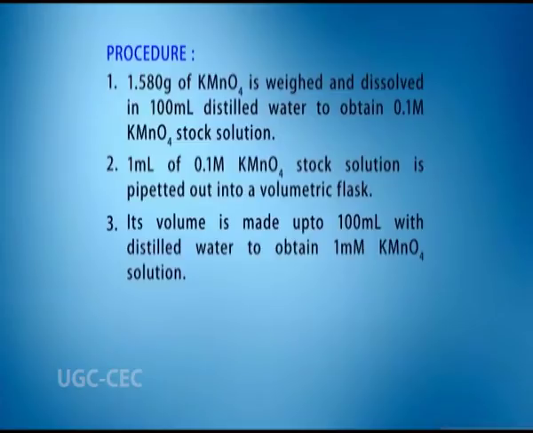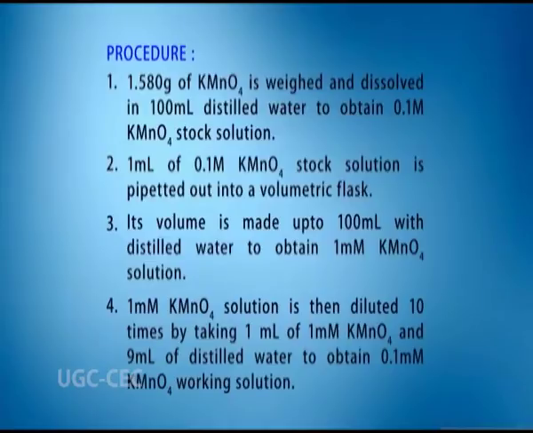Its volume is made up to 100 ml with distilled water to obtain 1 millimolar potassium permanganate solution. 1 millimolar potassium permanganate solution is then diluted 10 times by taking 1 ml of 1 millimolar potassium permanganate and 9 ml of distilled water to obtain 0.1 millimolar potassium permanganate working solution.